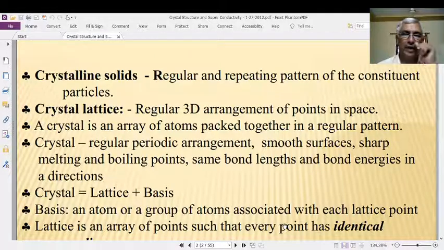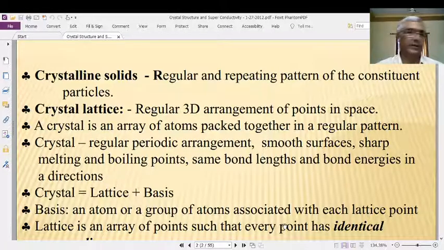It means that the atoms, ions or molecules are arranged regularly in a periodic pattern or a repeated pattern that gives a regular arrangement in all three directions. But each and every direction of the solid material has its own regular arrangement of these constituent particles. Such solids are known as crystalline solids.